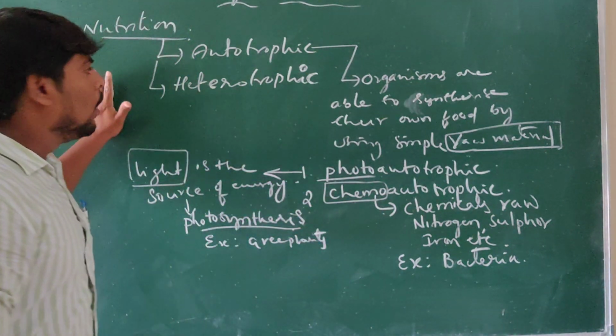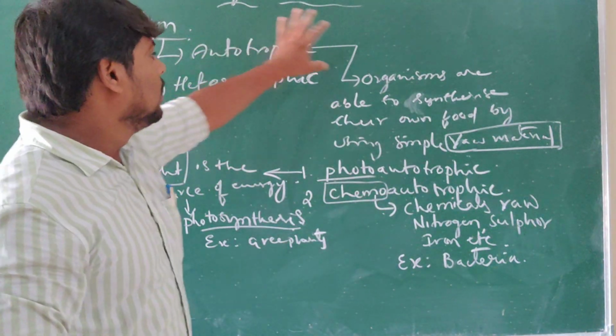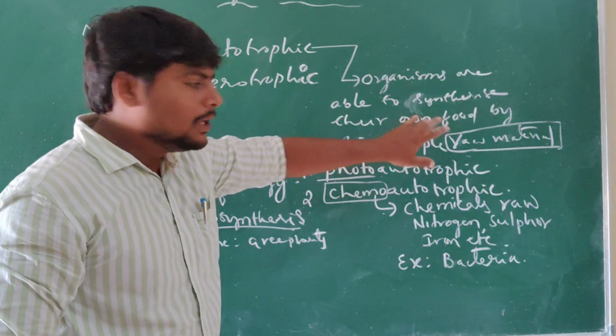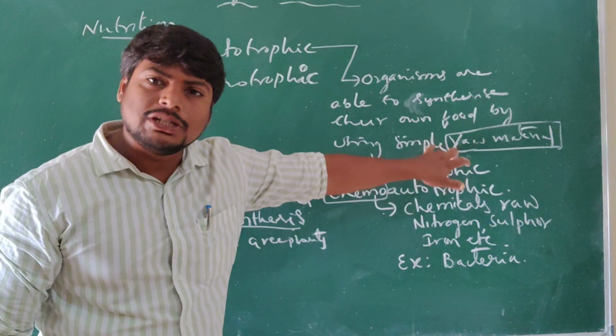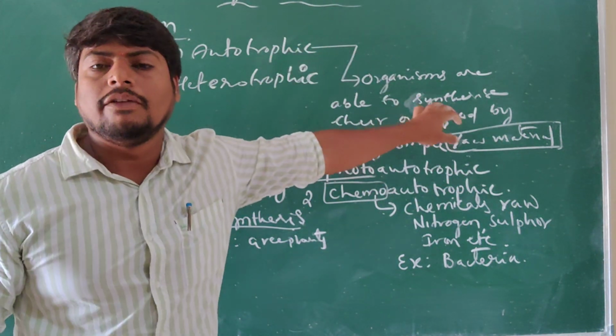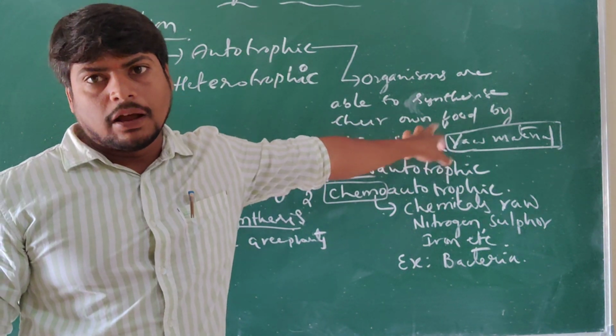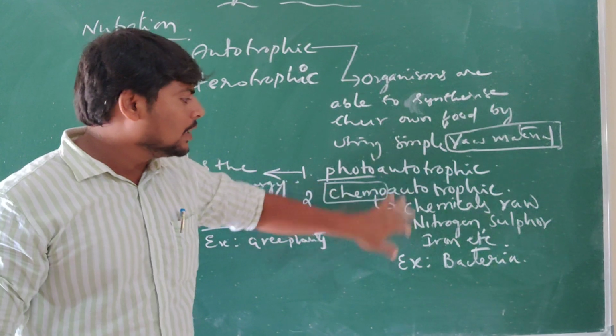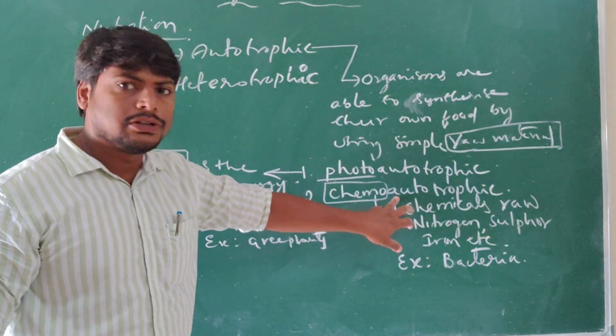Understand? This is the autotropic mode of nutrition. Organisms are able to synthesize their own food by using simple raw materials. We call this the autotropic mode of nutrition. Under that, we can see photoautotropic nutrition as well as chemoautotropic nutrition.